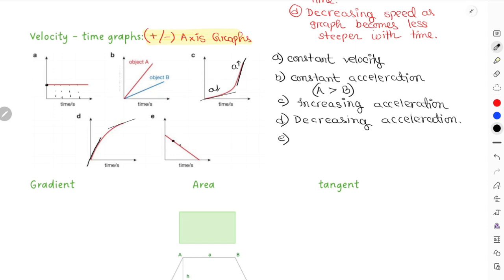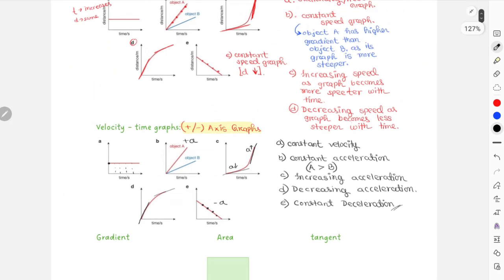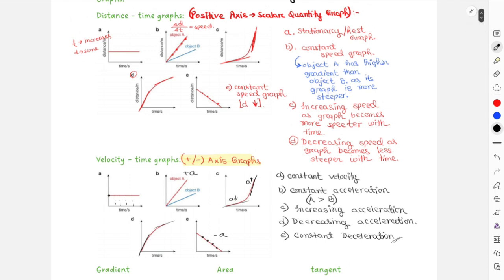We can see this is a constant straight slant line, so the gradient will be the same, but this is a down sloping graph. For a down sloping graph, the sign of the magnitude changes. Previously for upsloping, if the magnitude was positive A, this time it will be negative A, and negative A indicates this is deceleration, right? So this is for constant deceleration. Okay, these are the shapes of graphs that you need to understand very clearly for your distance time graph and velocity time graph.